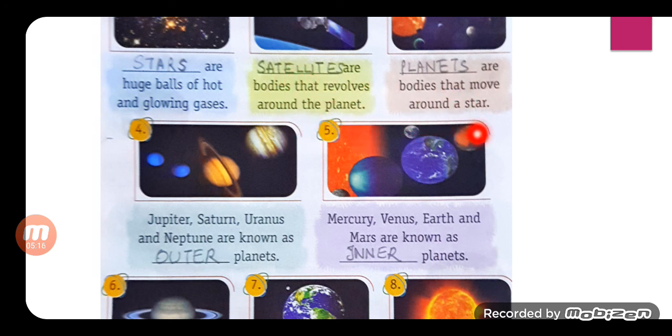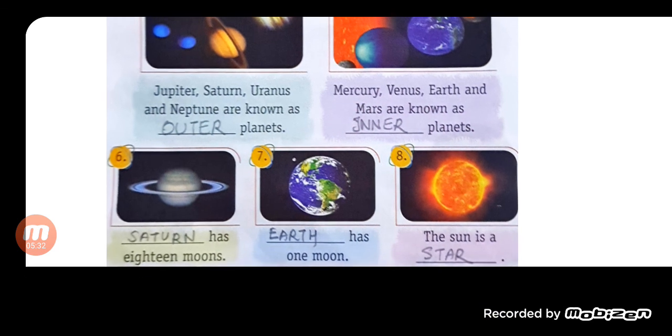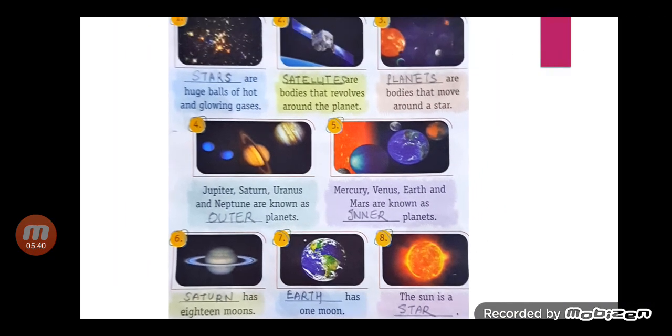Dash are bodies that move around a star. Answer is planets. Jupiter, Saturn, Uranus and Neptune are known as dash planets. Answer is outer. Mercury, Venus, Earth and Mars are known as dash planets. Answer is inner. Dash has 18 moons. Answer is Saturn. Dash has one moon. Answer is Earth. The sun is a dash. Answer is star.